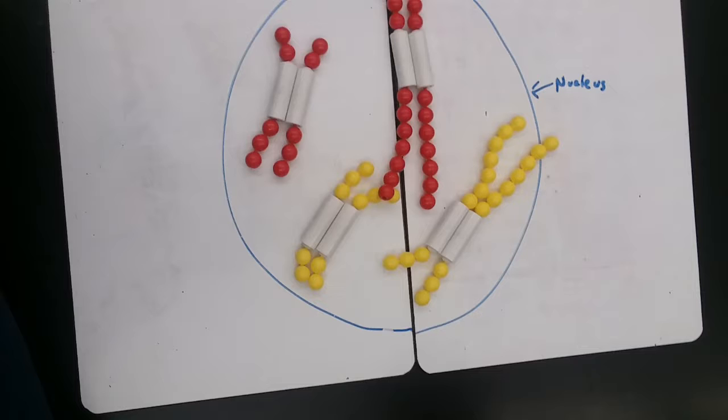The sister chromatids are also homologous chromosomes. Homologous chromosomes are a pair of chromosomes that come from your parents that code for the same traits. So the maternal chromosome will carry traits such as your mother's eye color. And on the other strand, the paternal chromosome will carry the trait of your father's eye color.